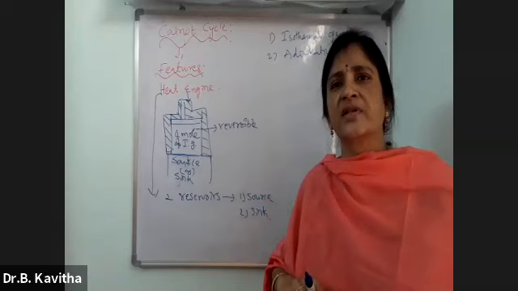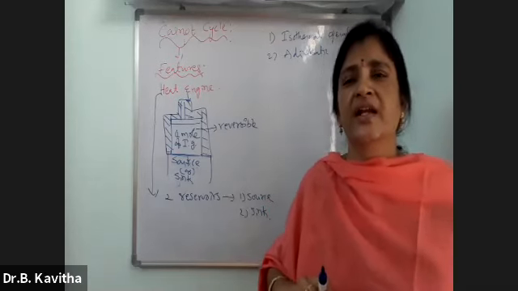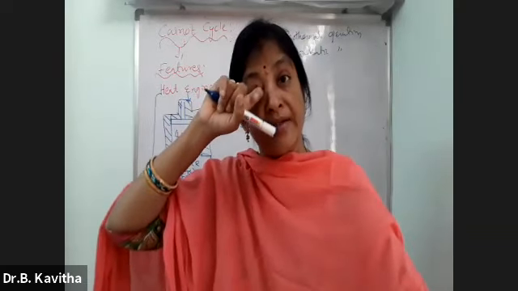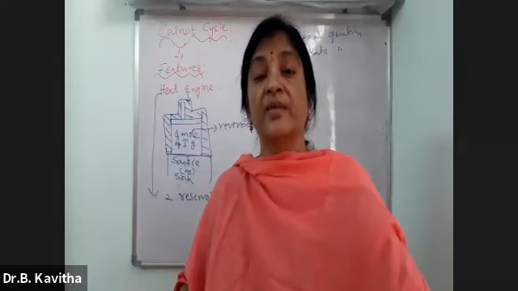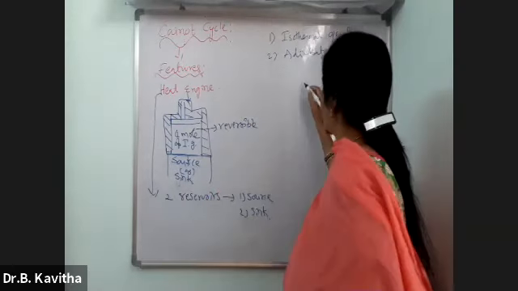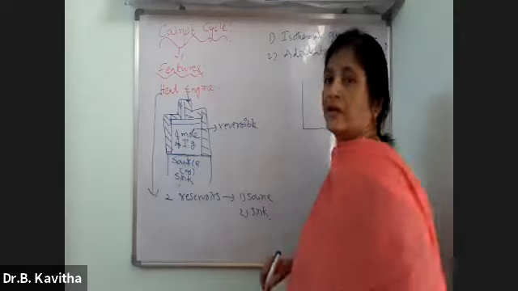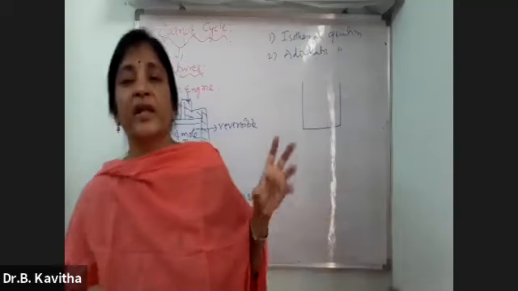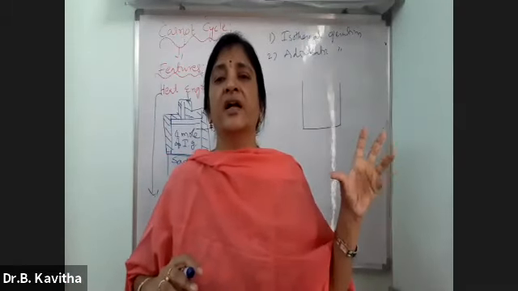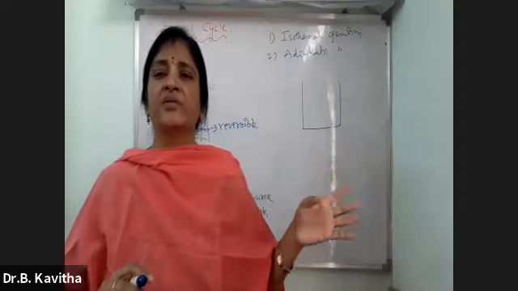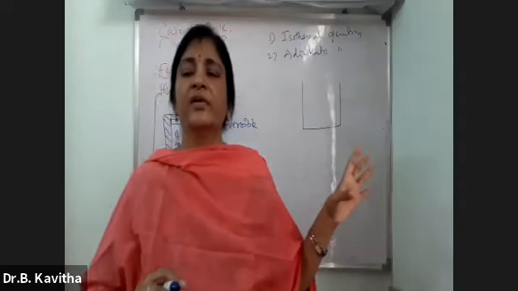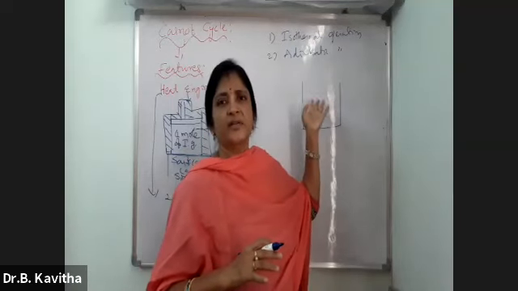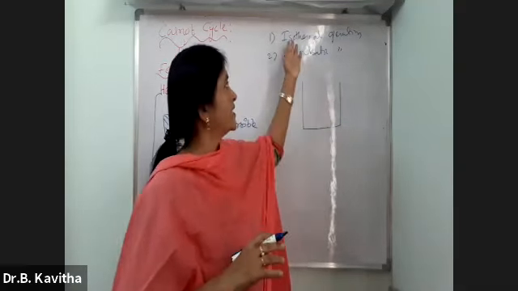And what is the use of a thermostat? Did you see any thermostat in the laboratory in any college? It looks like a dabba like this, an iron box. If you keep any conical flask or reagent bottle in the thermostat, it keeps the temperature of the system constant. Therefore, this process is called an isothermal operation.